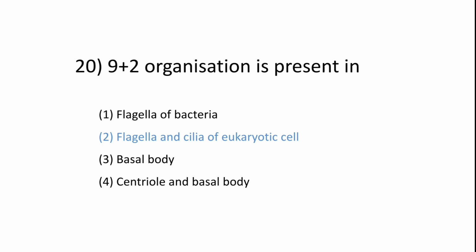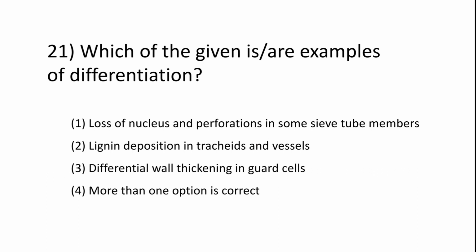Okay, question number 21. Which of the given is or are example of differentiation? 1. Loss of nucleus and perforations in some sieve tube members. 2. Lignin deposition in tracheids and vessels. 3. Differential wall thickening in guard cells. 4.